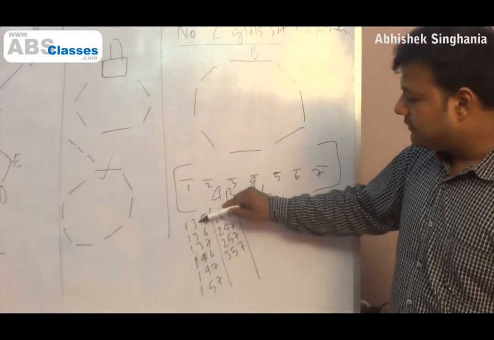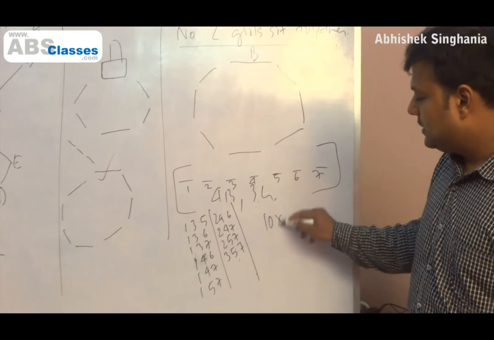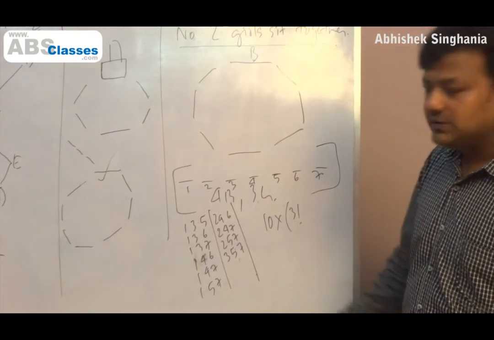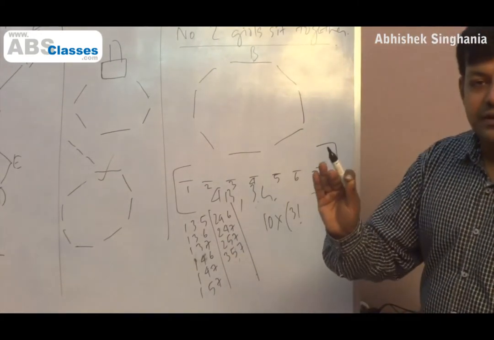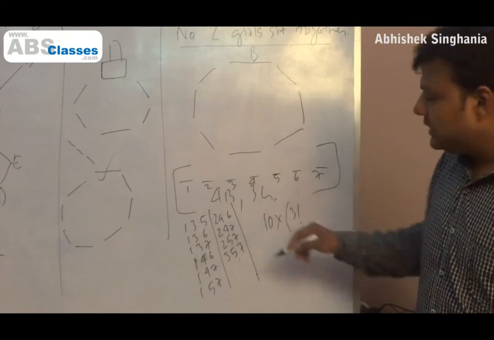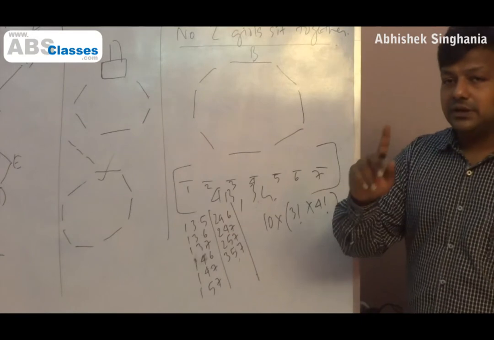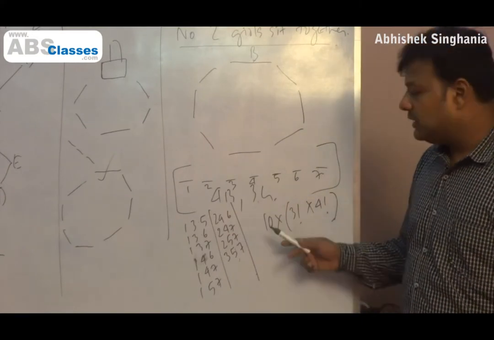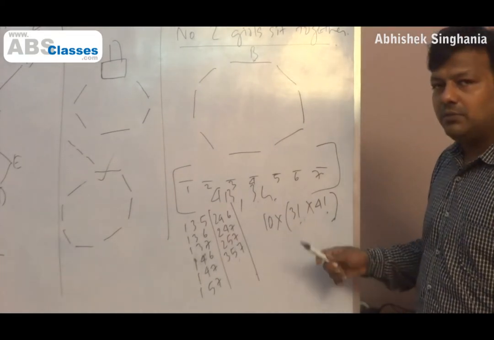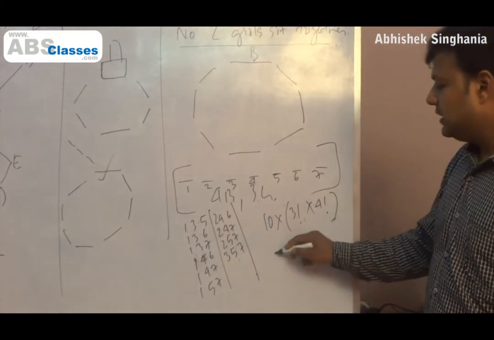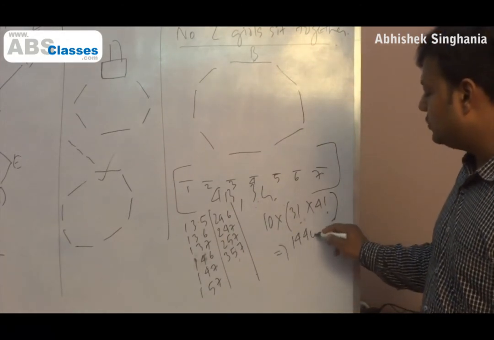How many cases do we have? 1, 2, 3, 4, 5, 6, 7, 8, 9, 10. In each of the cases, the girls can arrange themselves in 3 factorial ways. Say I take 257. 3 girls can arrange themselves in 3 factorial ways, and 4 chairs will remain vacant for the 4 boys who can arrange themselves in 4 factorial ways. So this is similar to what we did in the first session. Number of cases which we get manually, the hard work, then the formula. What is the formula? 3 girls, 3 factorial, 4 boys, 4 factorial. And therefore our answer here would be 6 into 24, 144 into 10, 1440.